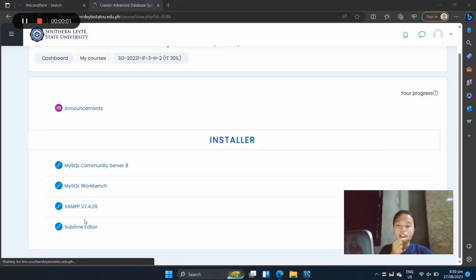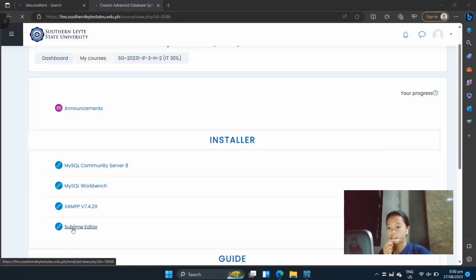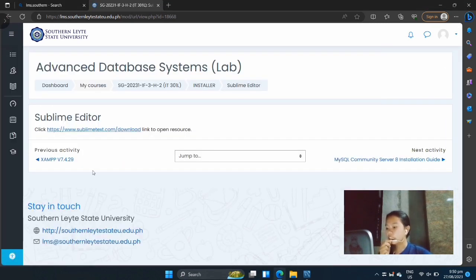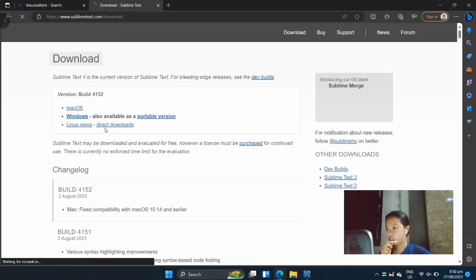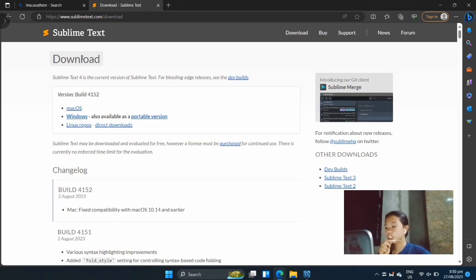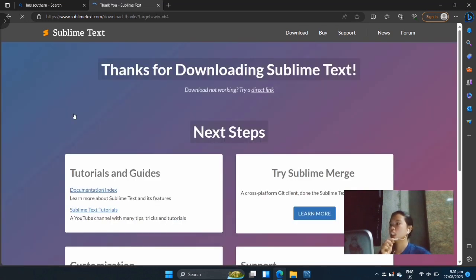Hi guys, in this video I'm going to show you how to install Sublime editor. I'll use this given installer, but you can also search and download the installer on Google. After clicking the installer link, it will open this page. Click Windows to start downloading.